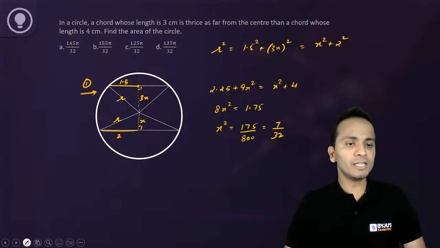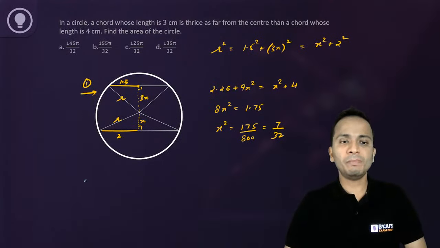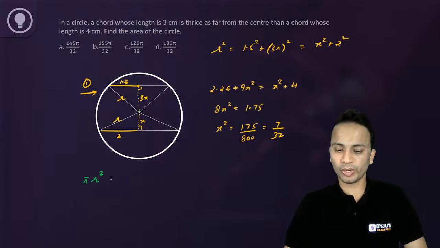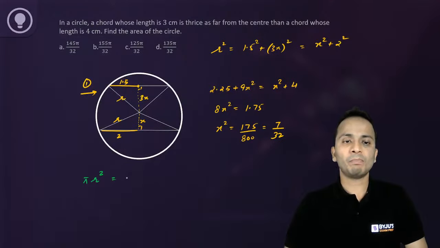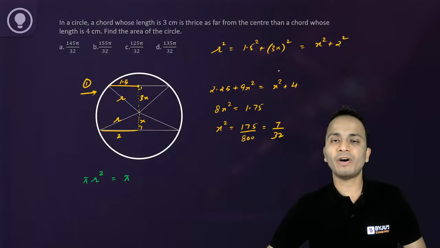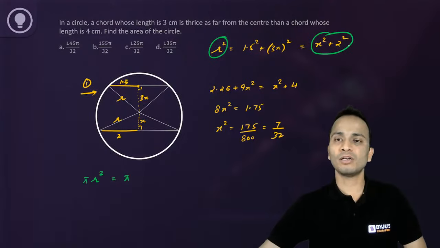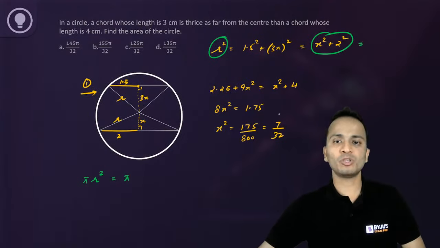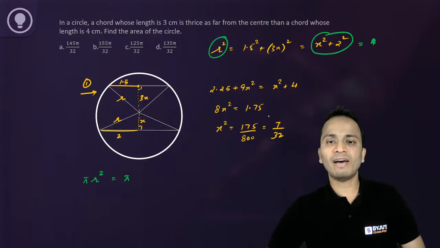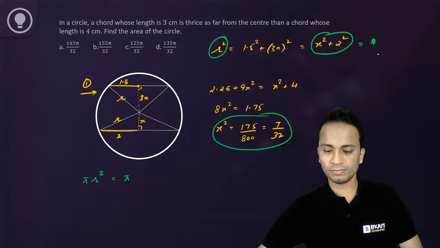Now we have to find the area of this circle. The area will be pi r square. Pi as it is, I need the value of r square. Now r square is equal to x square plus 2 square, so I'll put the value of x here. The value of x square is 7 upon 32.